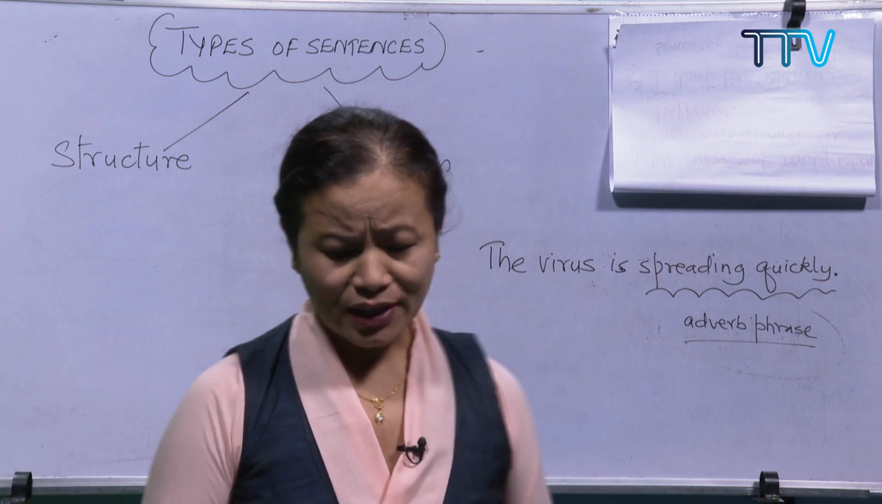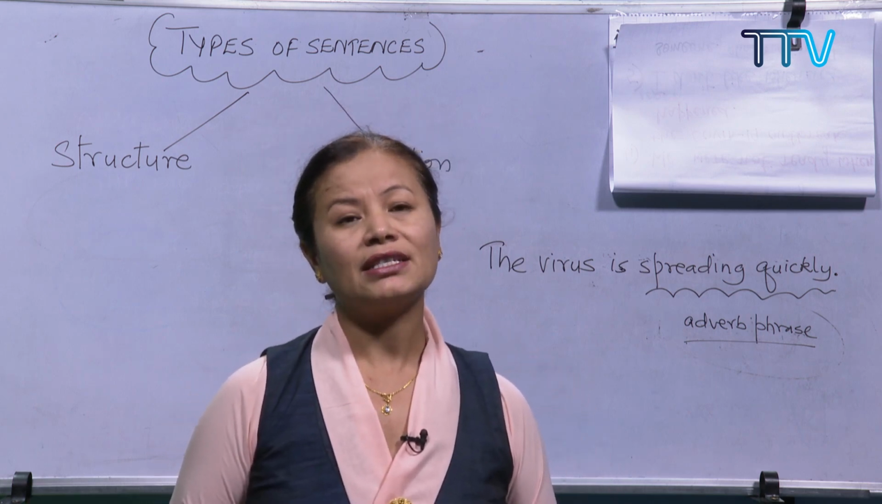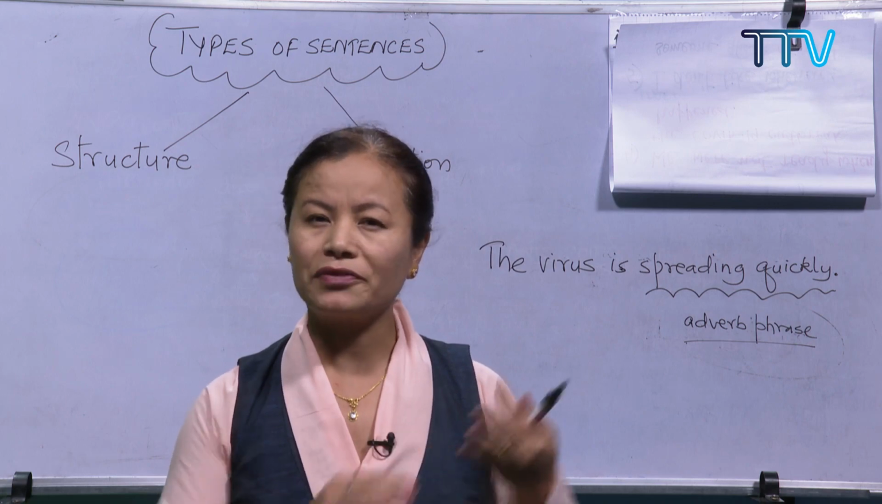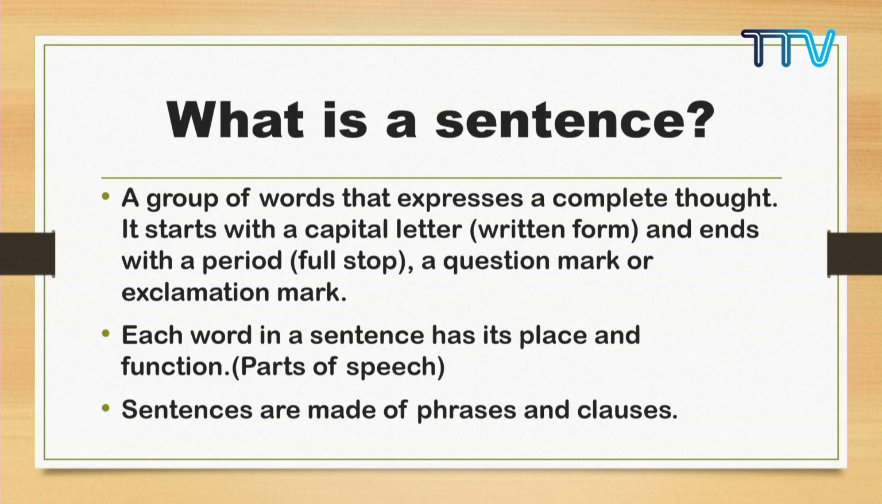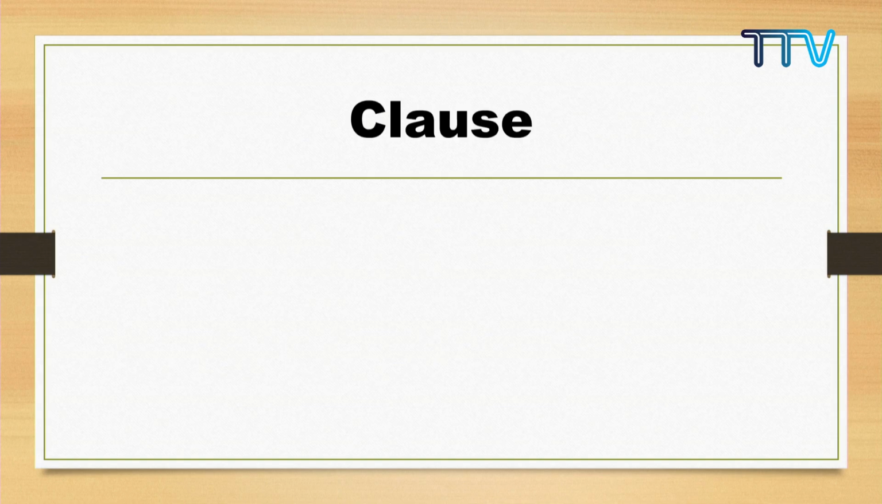So sentences are made of phrases and clauses. You have learned about the different phrases. Phrases are like a group of words that are related, and they function as a unit, but they cannot stand alone as a sentence. They only help in the formation of the sentence. Okay. And we also talked about clause, but we didn't learn about what actually a clause is.